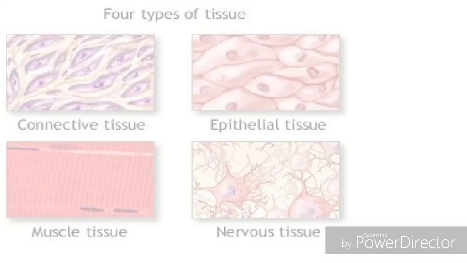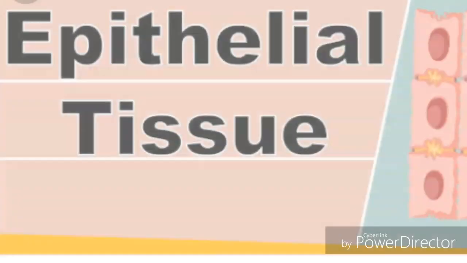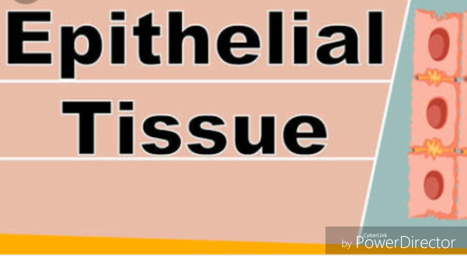A tissue is a group of cells which are similar in structure and function. Here you can see the four types of animal tissues: connective tissue, epithelial tissue, muscular tissue, and nervous tissue. As animals and humans are more advanced than plants in their organization, we will find more complexity in animal tissues than plant tissues. That's why in connective tissue many types are there. So you will observe more complexity in animal tissues when we compare with plant tissues.